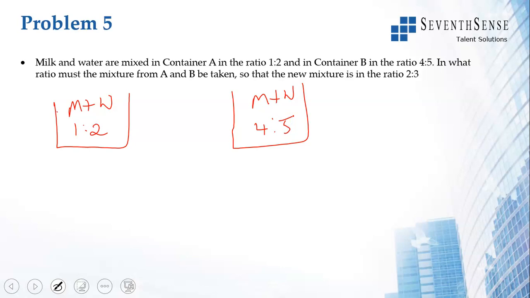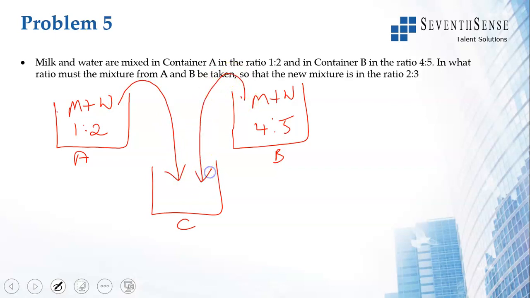Now it is mixed into a third container. Let us say C. This is A, this is B. Some part is coming from here, some part is coming from here. They are asking what should be the ratio taken from A and B so that this milk and water is in the ratio 2:3.